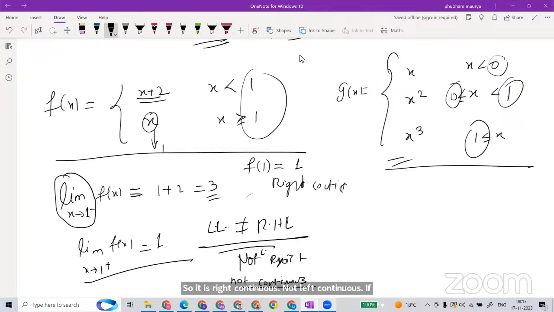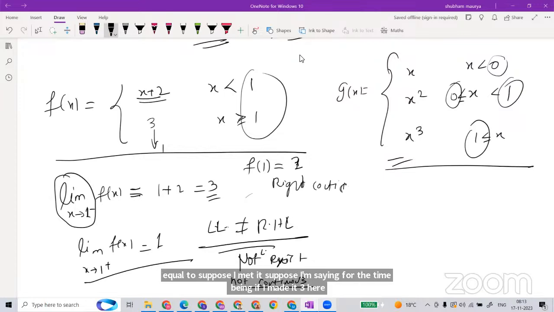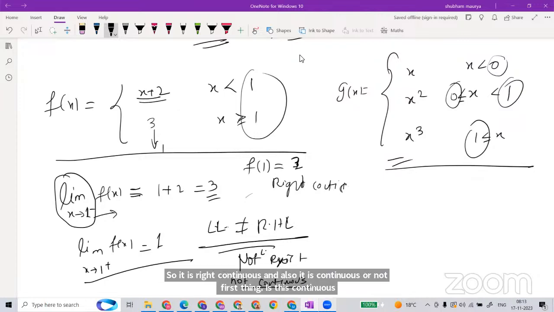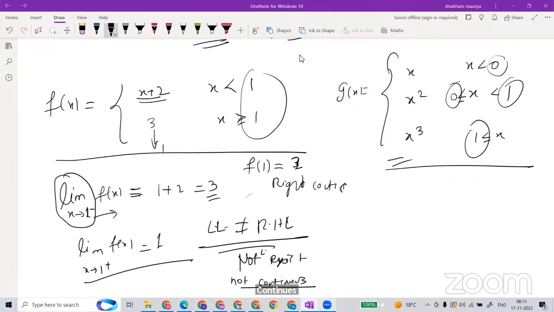Suppose for the time being I made it 3 here, so the function value is 3 at 1, and the left limit is 3. So it is right continuous, and is it also continuous or not? Now it will become continuous, as the left limit and right limit are also going to be 3 in that case. So this is right continuous.